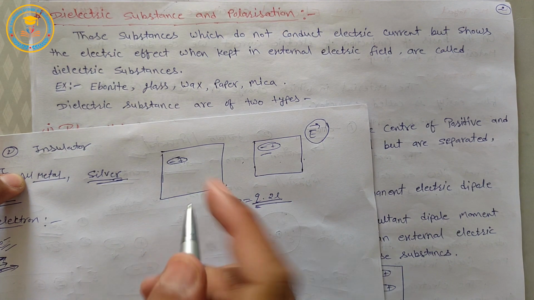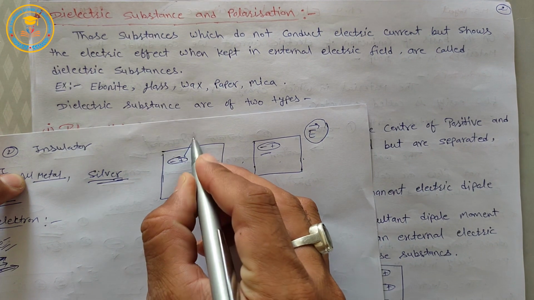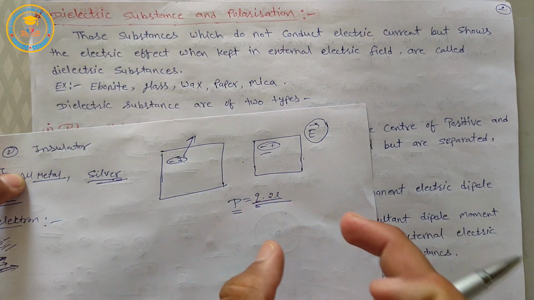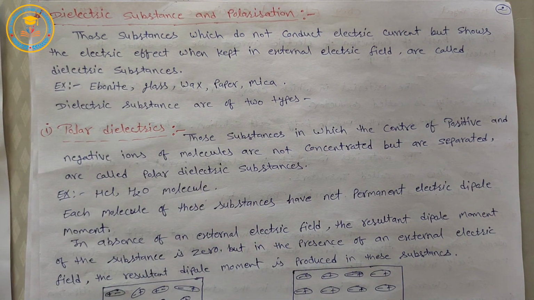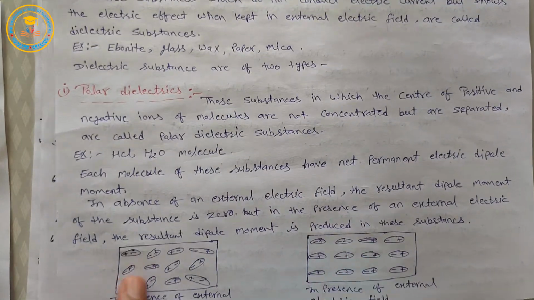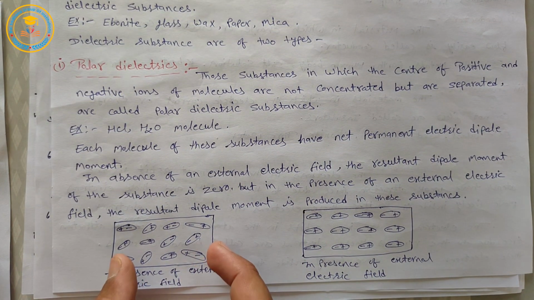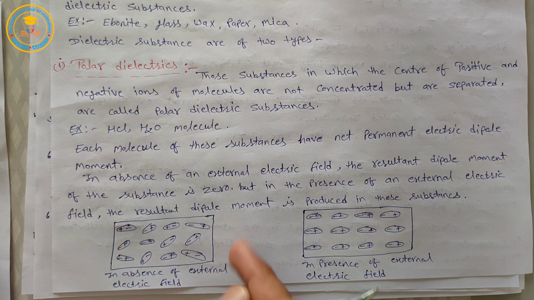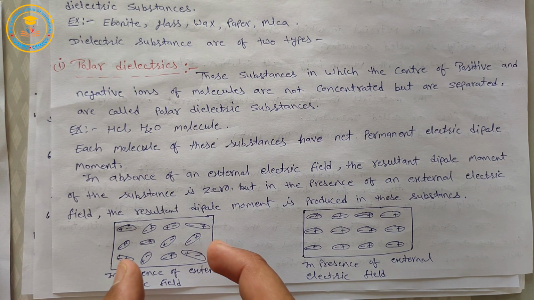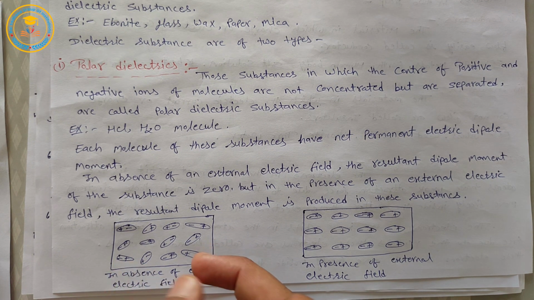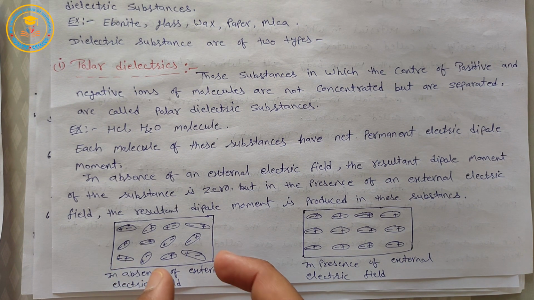So we can say that in a polar dielectric each molecule has a net electric dipole moment. But in the absence of an external electric field, the resultant dipole moment of the whole substance is zero, because every molecule has a different direction of electric dipole moment.